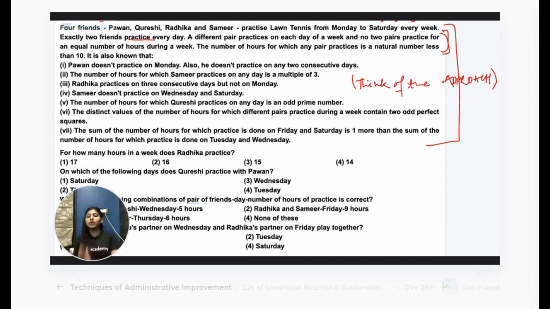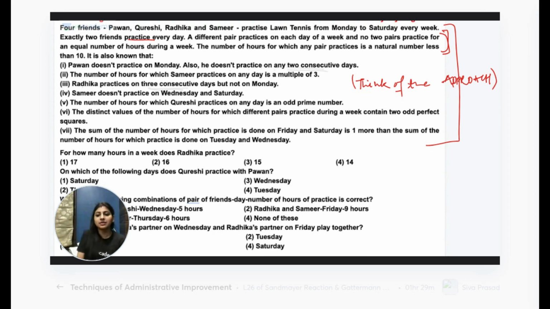Something which is already universally ordered, always keep that as a fixed clue. Okay? Monday, Tuesday, Wednesday is already a fixed order. We cannot put Wednesday between Saturday and Sunday as per our clues. We cannot do that, right? It's already a fixed order. Therefore, fix that. Okay?